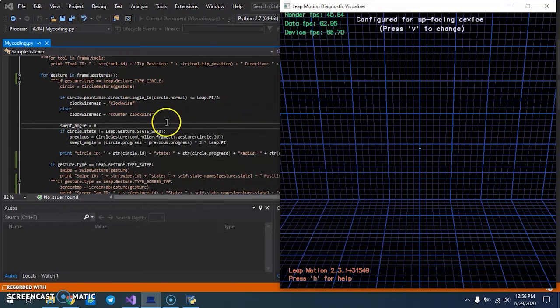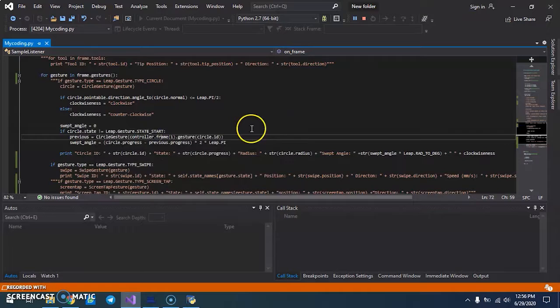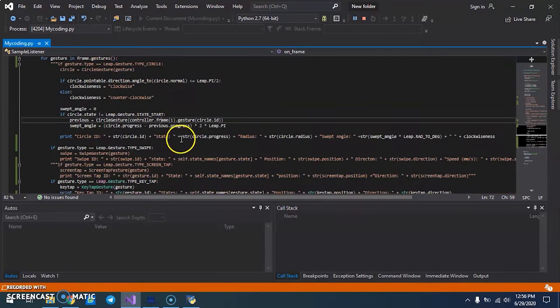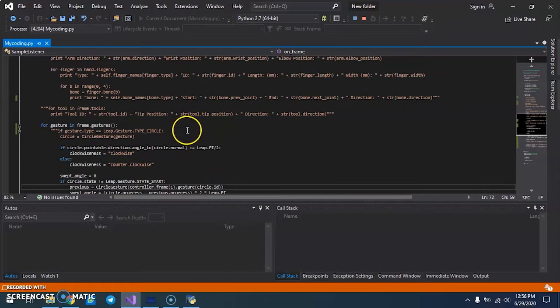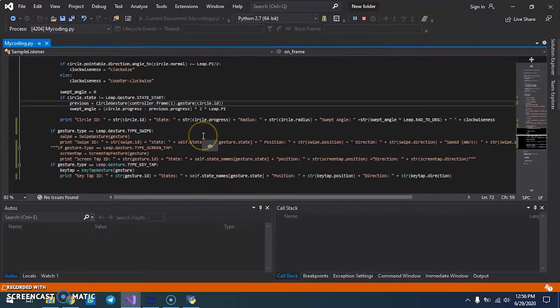Okay, the movements and gestures that I discussed earlier, such as the counterclockwise rotation and the yaw and pitch positions, I'm going to set as the movement of the drone, but I have not decided yet which movement is suitable. I'm planning that the tap function is used to take off the drone, the yaw position is used for moving the drone right and left, and the pitch position for moving the drone forward and backward.